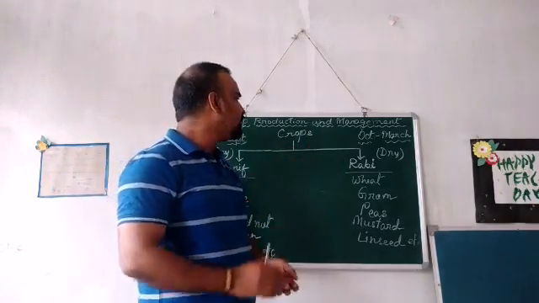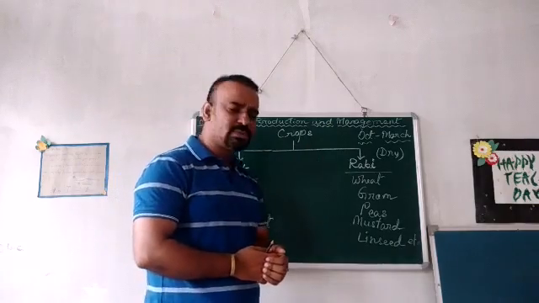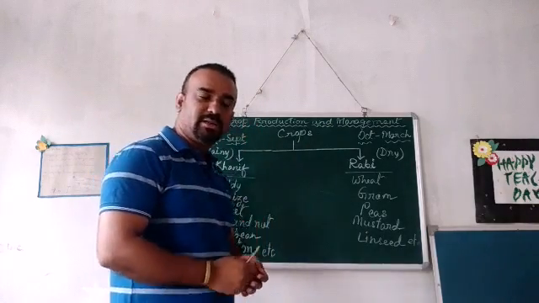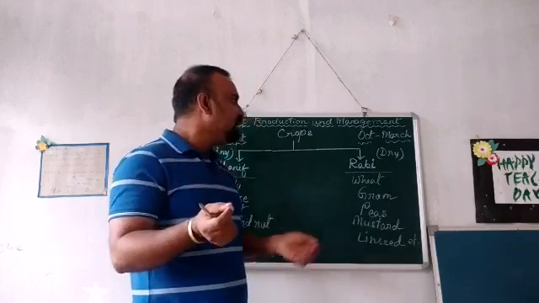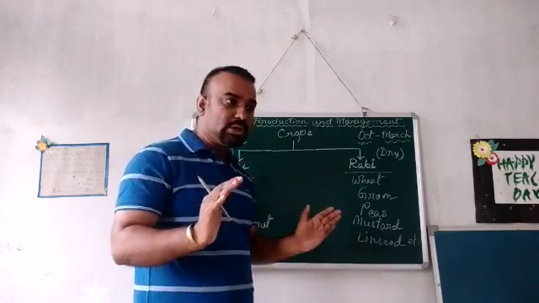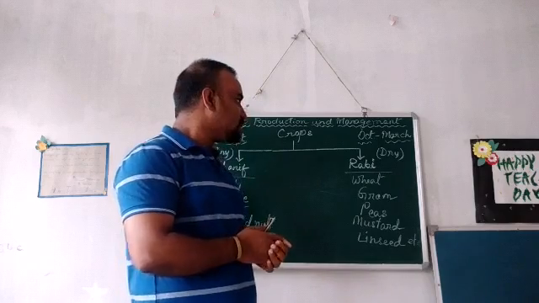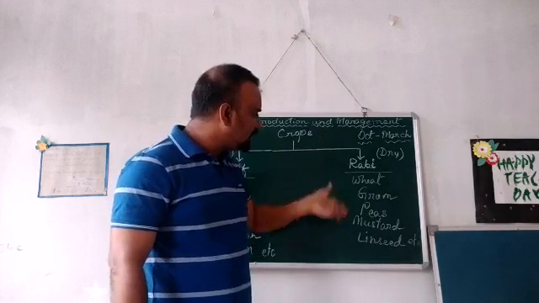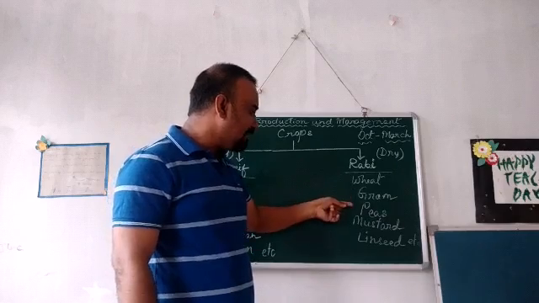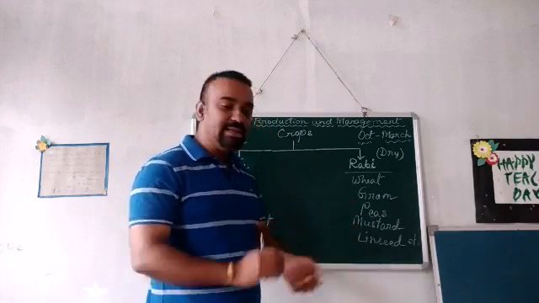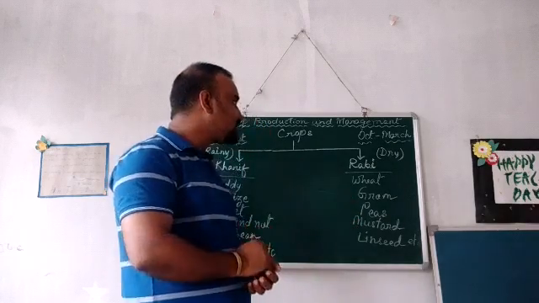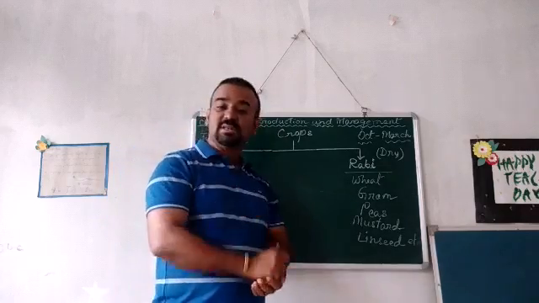But in the case of Rabi crops, it does not require that much water, and even if they require water, it is not to the extent that is required by the paddy crops and all. So the crops grown in the Rabi season are wheat, gram, peas, mustard, linseed, etc.